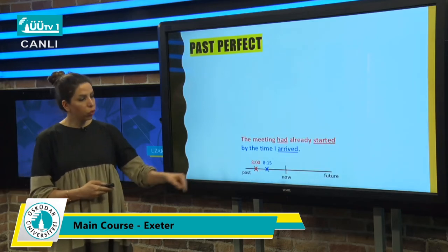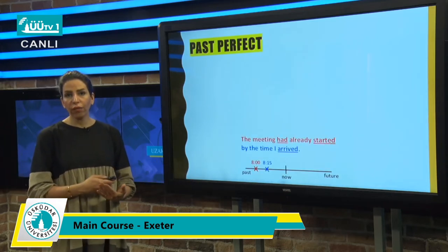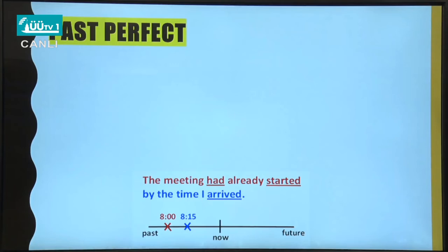See, there are two actions just right here. One of them happened earlier, before the other one. For example, one of them at 8 o'clock, the other one at 8:15, and both had finished, okay? For example, the meeting had already started by the time I arrived. So which one happened first? The meeting had started, and then I arrived.